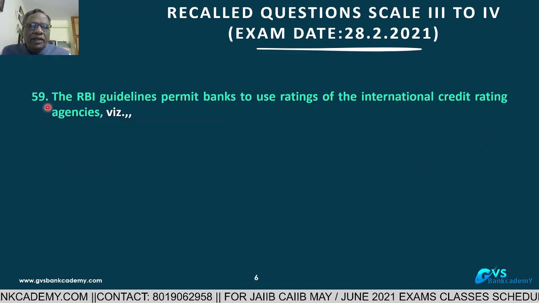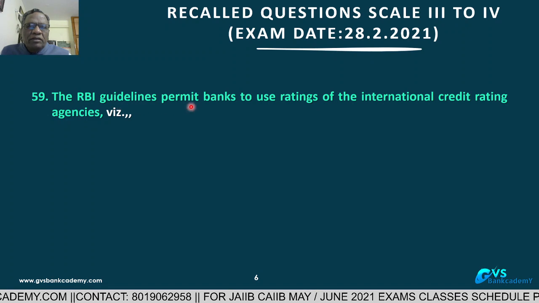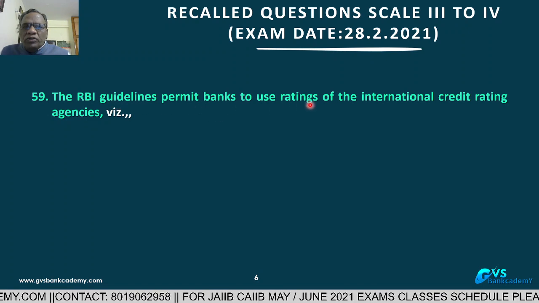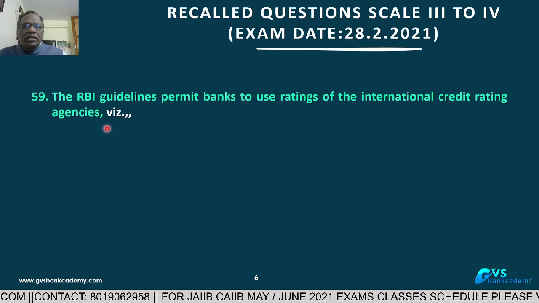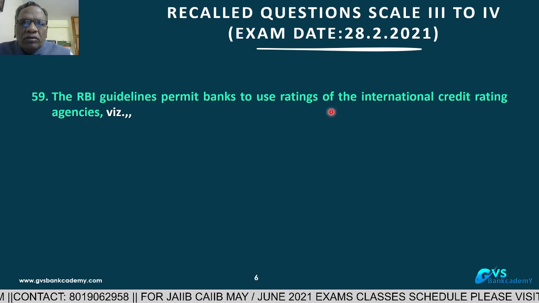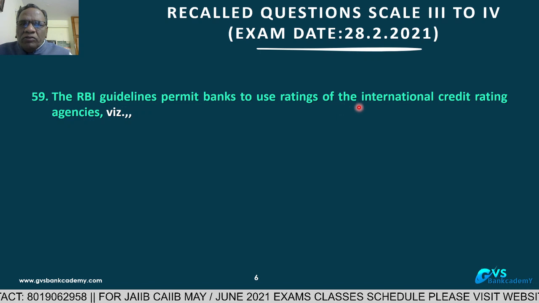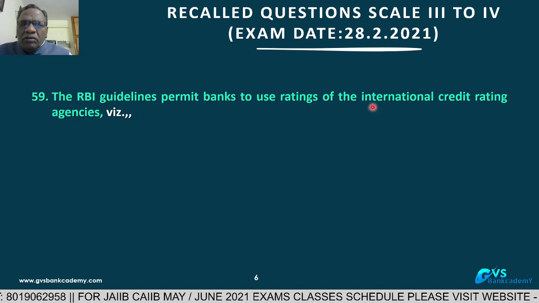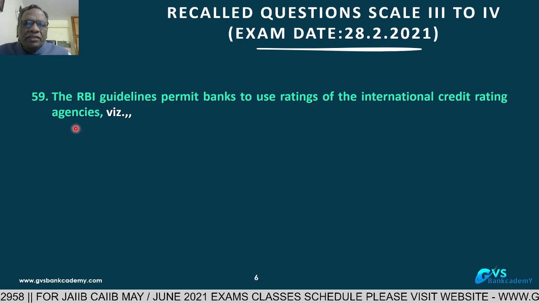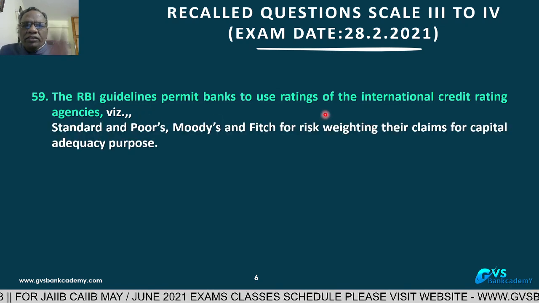Question number 59. The RBI guidelines permit banks to use ratings of international credit rating agencies. For external rating of borrowing accounts, Indian corporates are allowed to get ratings from international credit rating agencies also. What are the international credit rating agencies?